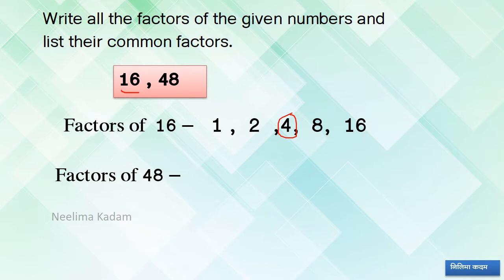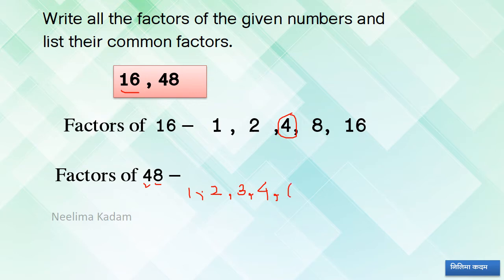Okay. Now factors of 48. It is an even number. So 1, then 2, 8 plus 4, 12, 2 plus 1, 3, yes, 3 is there. So 1, see here 1, next 2, then 3, 48, it is divisible by 4. Now here 1 we have got, 2, 3, 4.